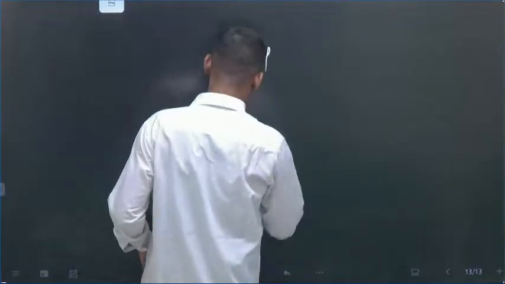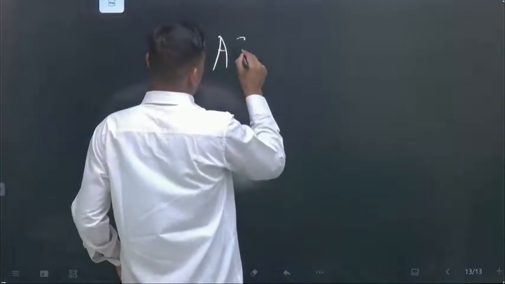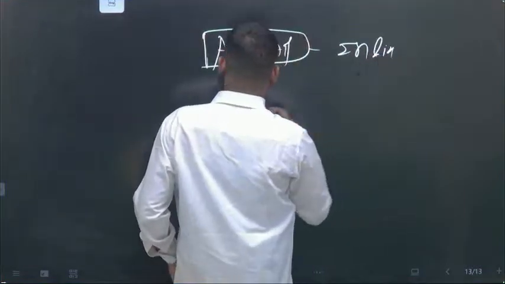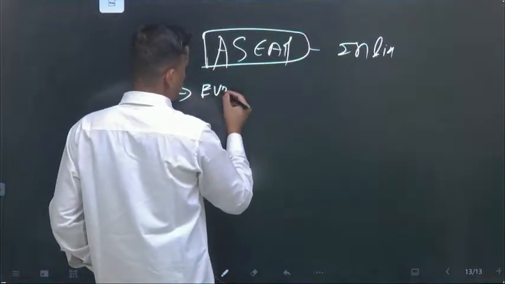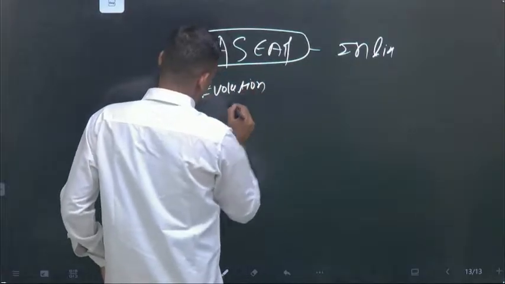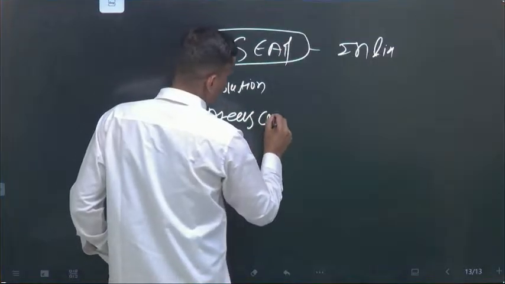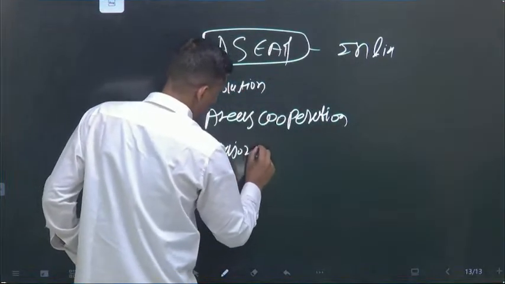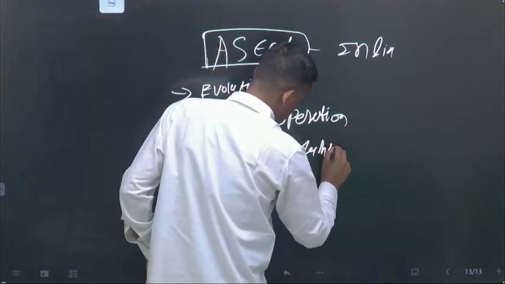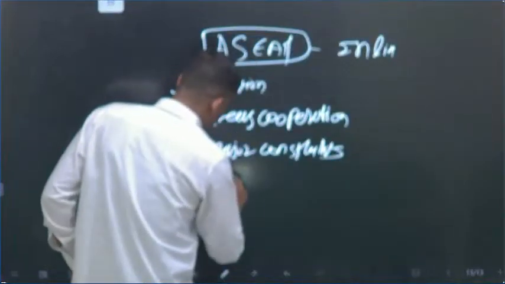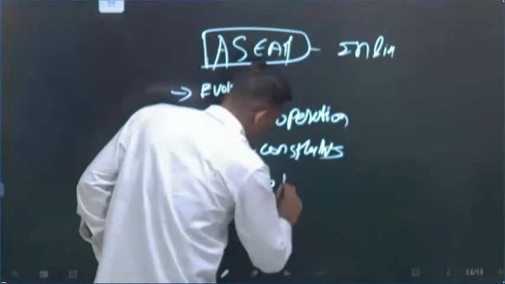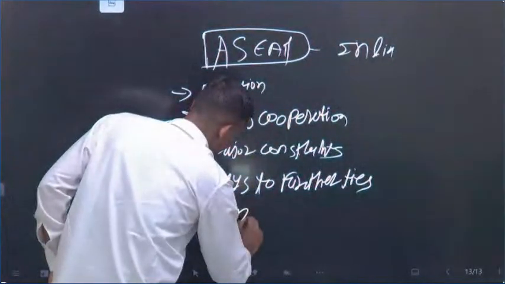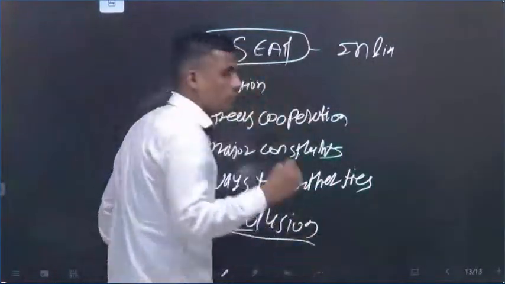Okay, India-ASEAN: evolution of bilateral ties, then areas of cooperation, and major constraints, then the way forward for further bilateral ties, and finally mention the conclusion, as per S.